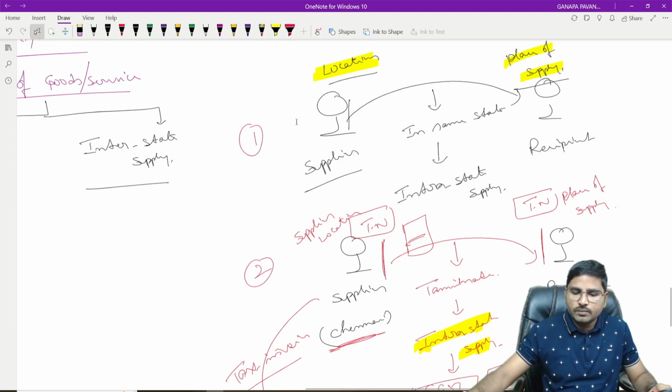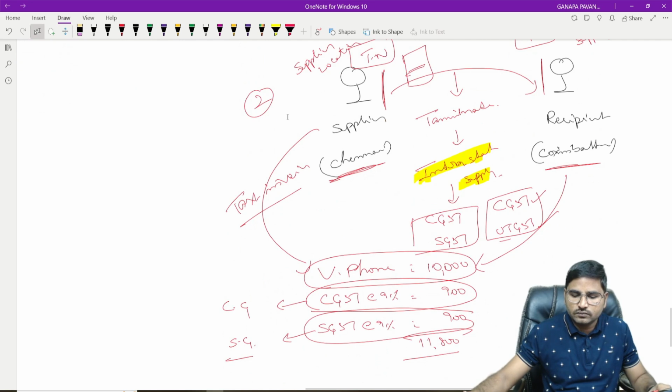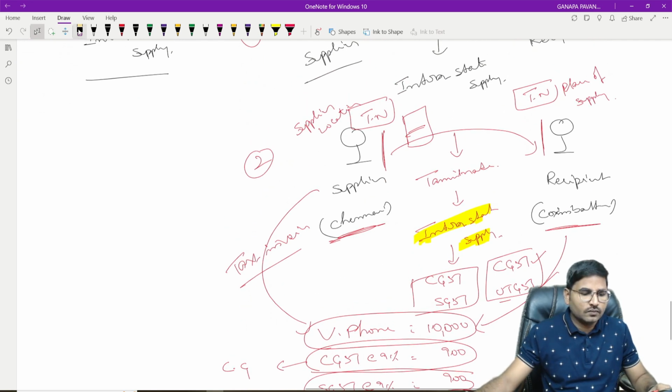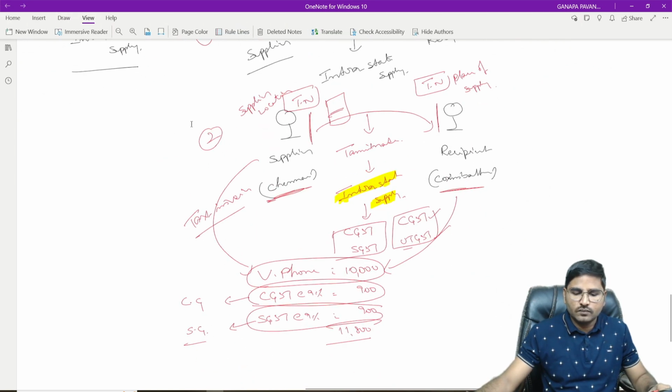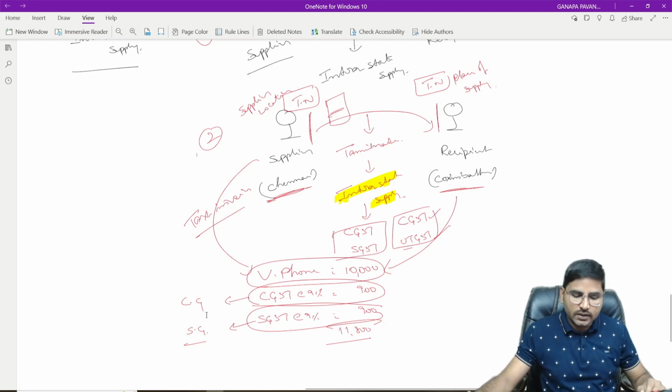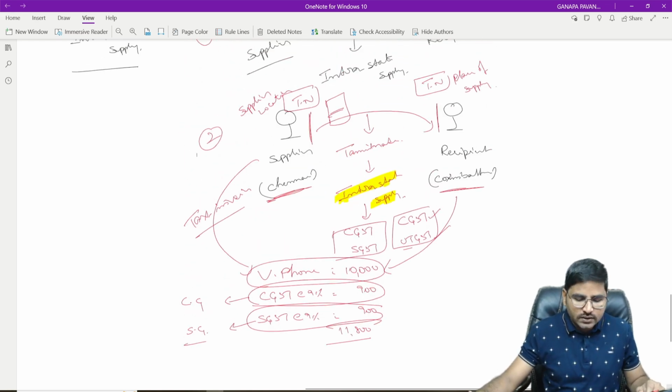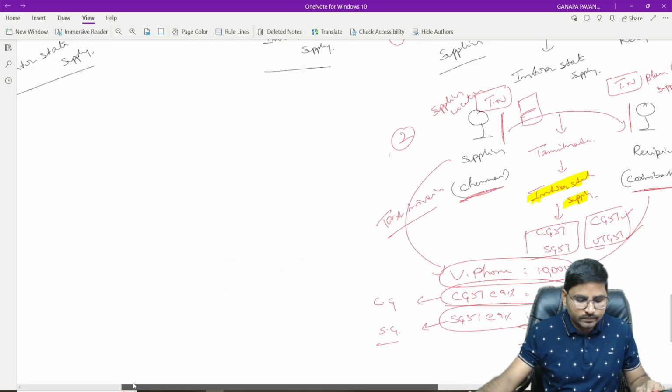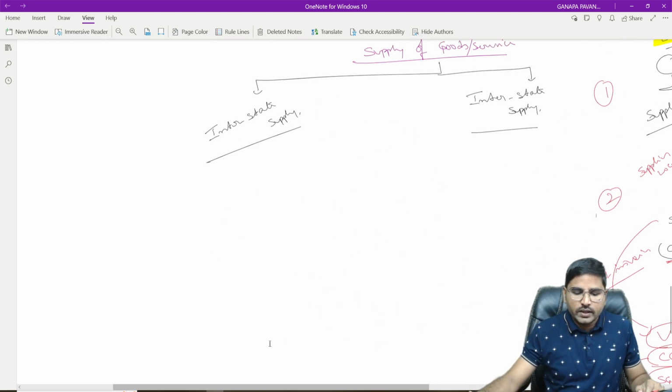And this is the second example now. Note down. Pause the video and note down. Is it clear? I just explained the concept of intrastate supply. Now we are going to discuss the concept of interstate supply. What is that? Interstate supply.